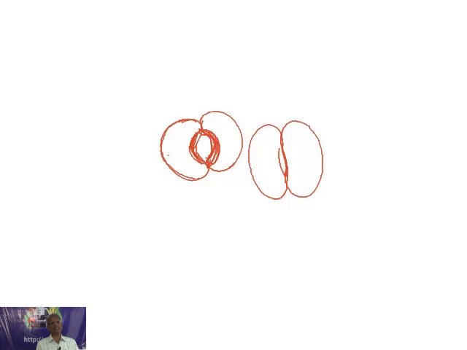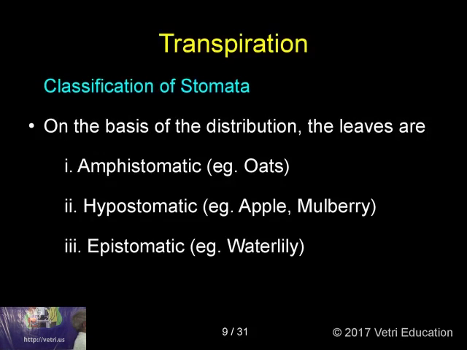So many theories have been forwarded by different cytologists and physiologists on how this opening and closing of the stomata takes place automatically in the plant. It's all by chemistry. Different concentration, osmotic pressure, and pH of the solution are all playing a very vital role in the opening and closing of the stomata. Even though I mentioned the opening and closing of the stomata, we will go to that aspect a little after this slide.